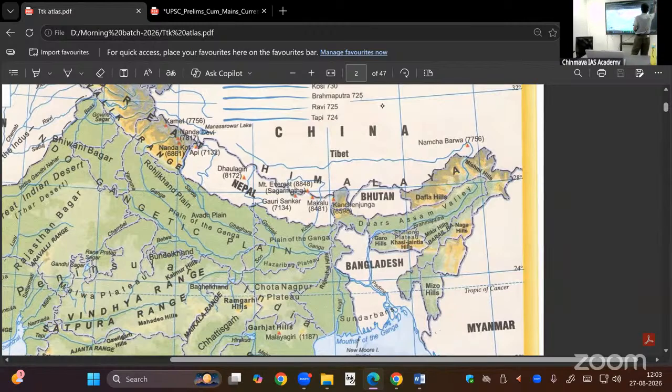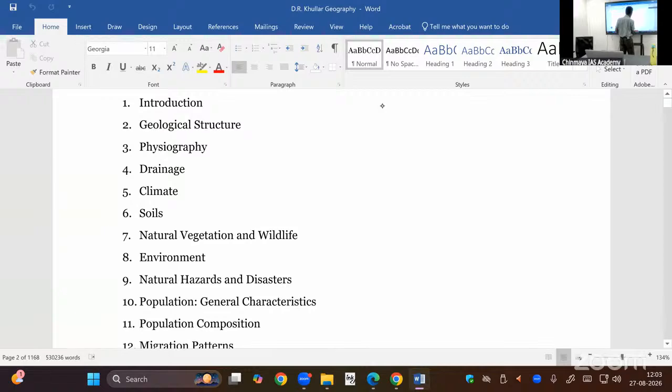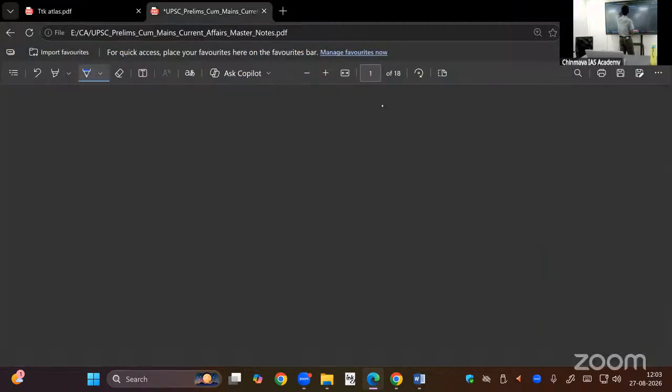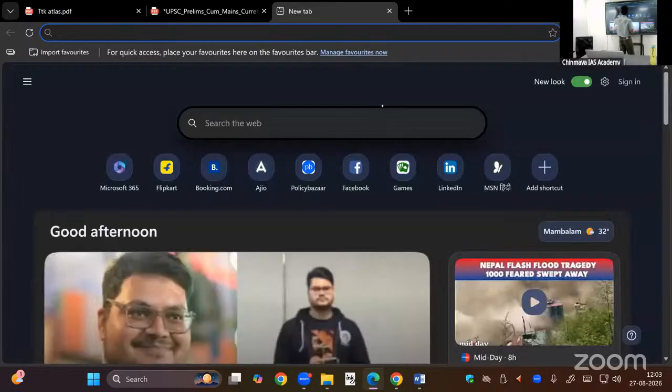Okay, so this is the concept of glacier. In Certificate of Physical Geography, we will study this.